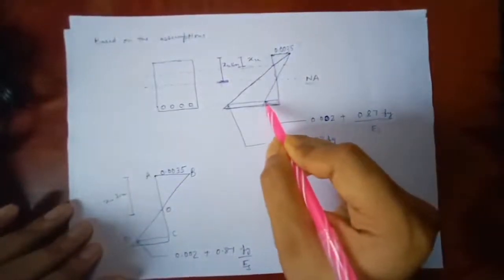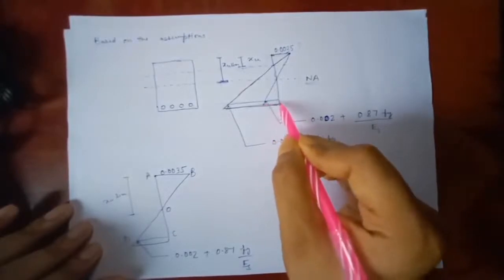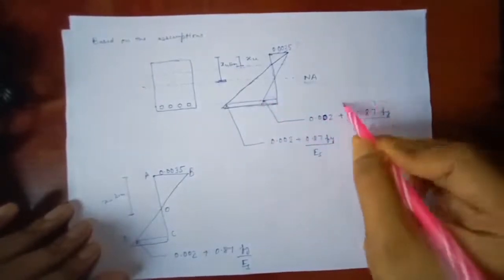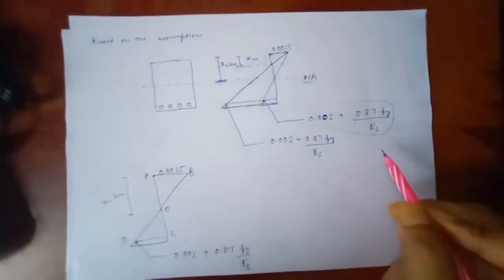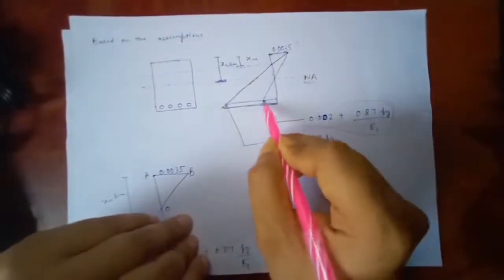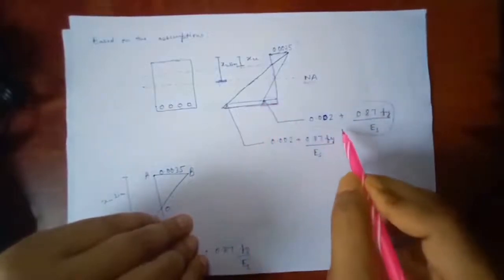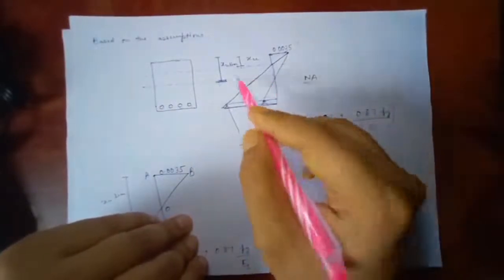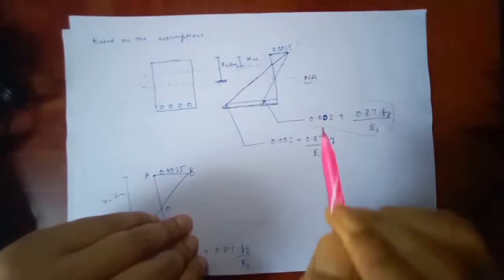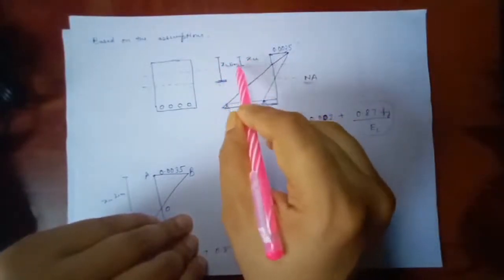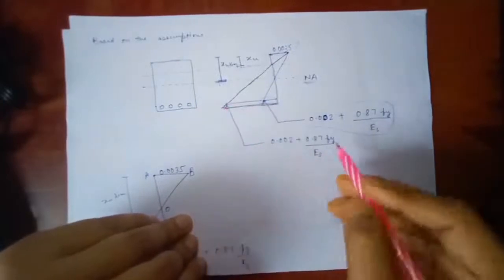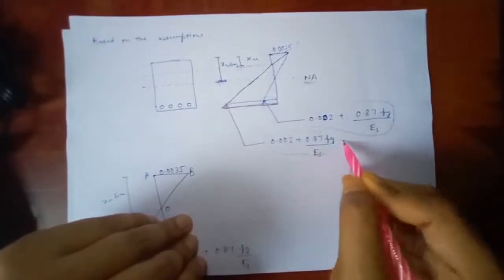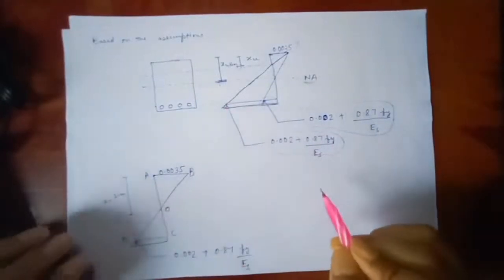This is the value of the maximum strain of that steel element. This point shows the maximum possible strain for the steel for XU limit as the neutral axis. And if the neutral axis is at a depth XU, then our point will come somewhere over here, but still it will be 0.002 plus 0.87 Fy upon Es.